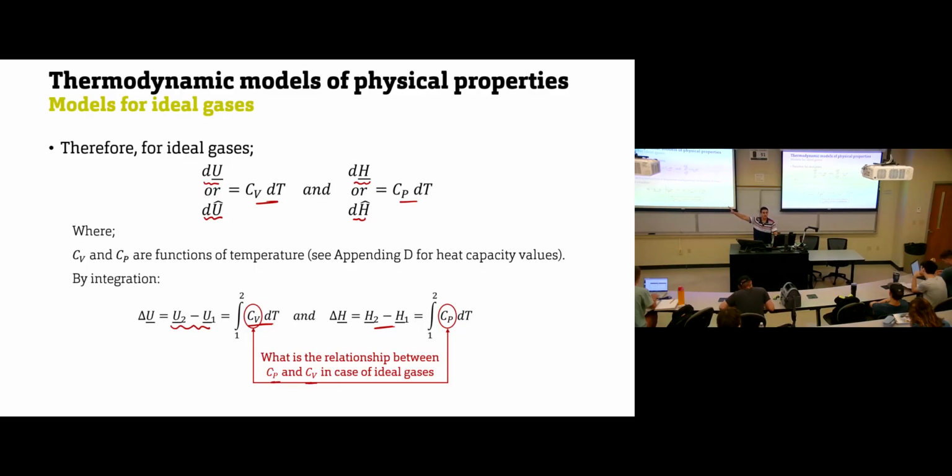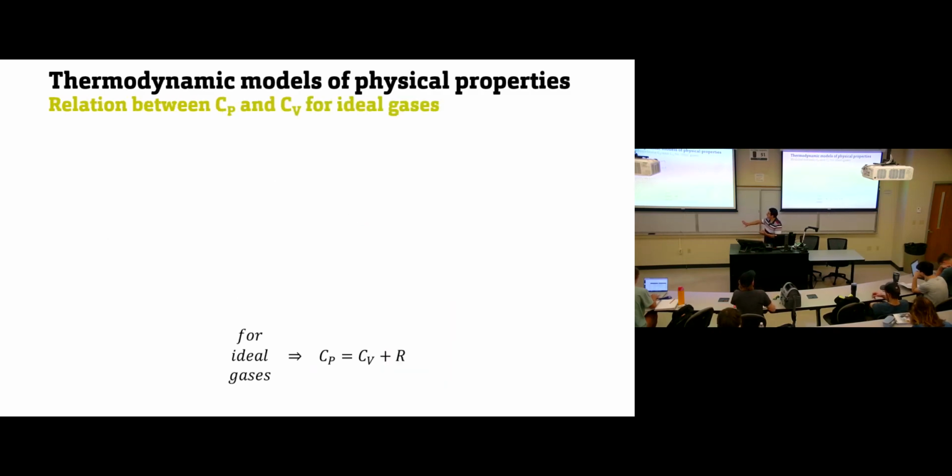For liquid and solid, they are equal. CP and CV are the same. But do you think in ideal gas, CP and CV will be the same? The answer is no. There are some differences, because already you have H is U plus RT for ideal gases. So what is the relation between them? Let's start from the end. For ideal gases, CP is CV plus R. So this is the relation we have.